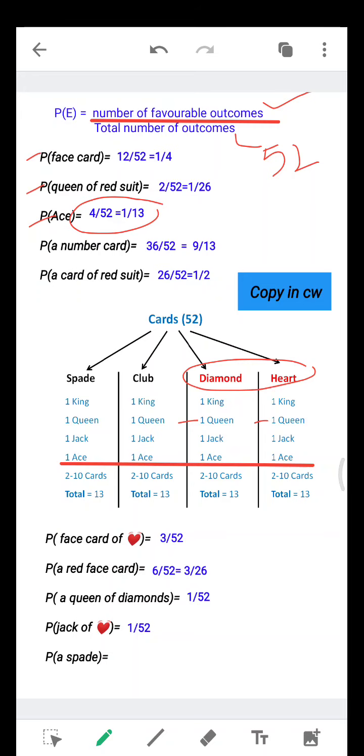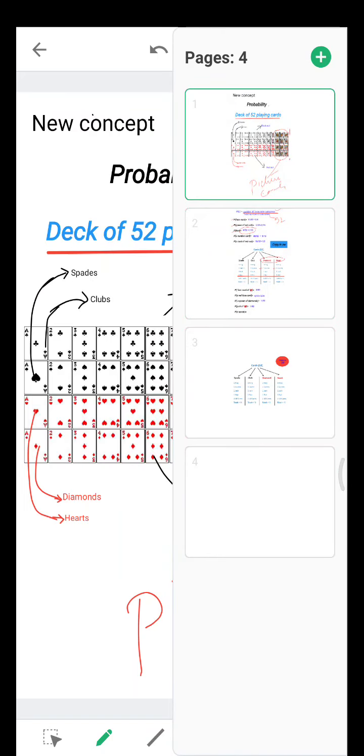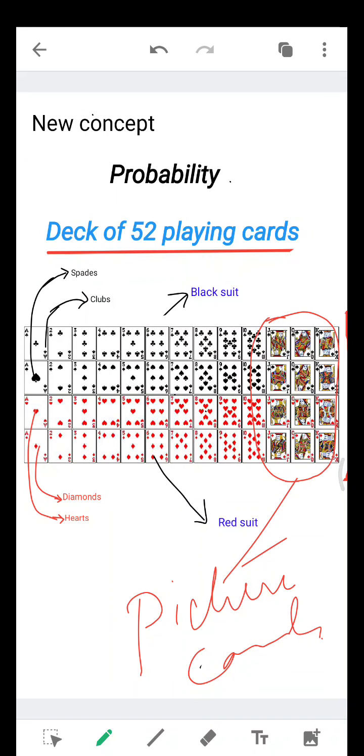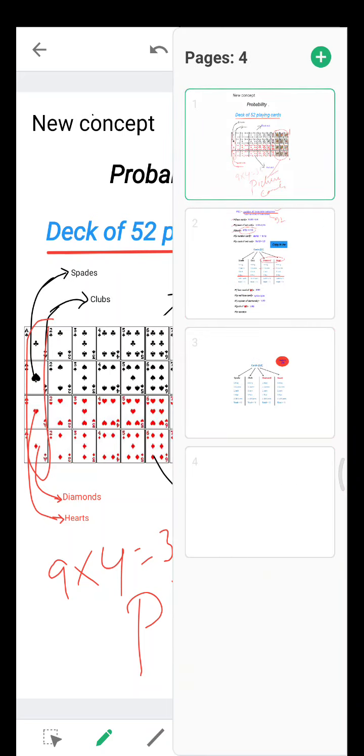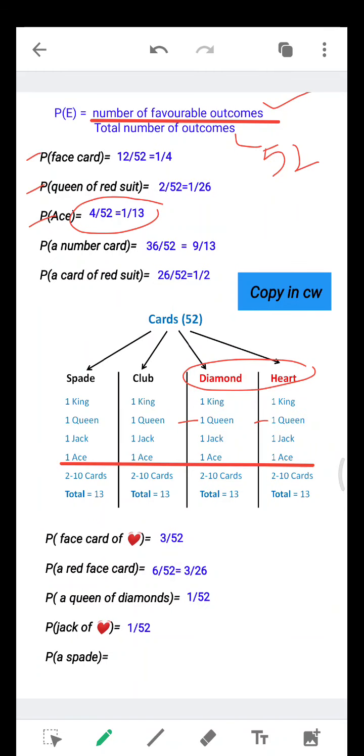Then number cards. I already told you about number cards. Ace is not a number card. So to find number cards, we should leave out the ace and the picture cards. You can see from 2 to 10, how many cards do we have? 9 cards. And how many categories? 4. So the total number of number cards will be 36. So the probability is 36 by 52. If you simplify, you will get 9 by 13.